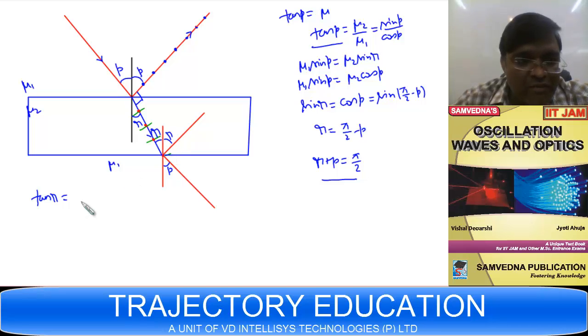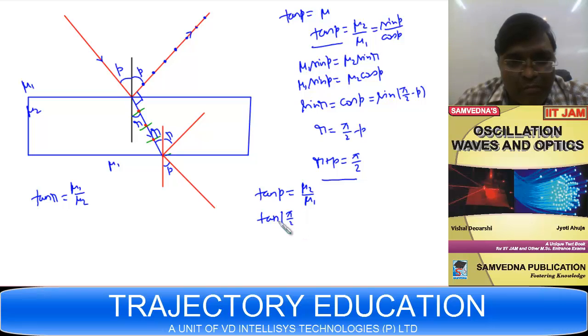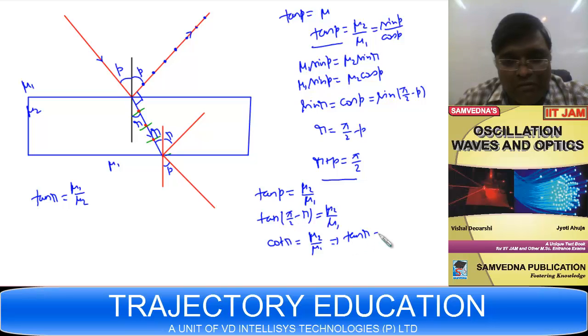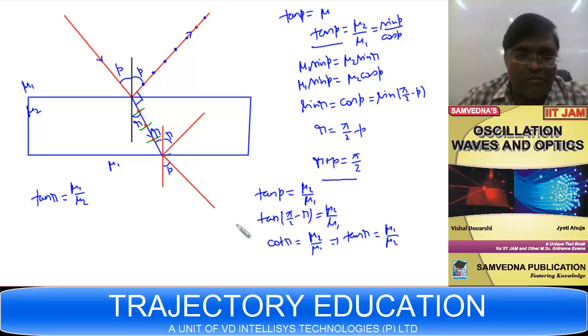Here we have tan P equals mu 2 by mu 1. So tan of (pi by 2 minus R) is mu 2 by mu 1, or cot R becomes mu 2 by mu 1, and that will give you tan R is mu 1 by mu 2.